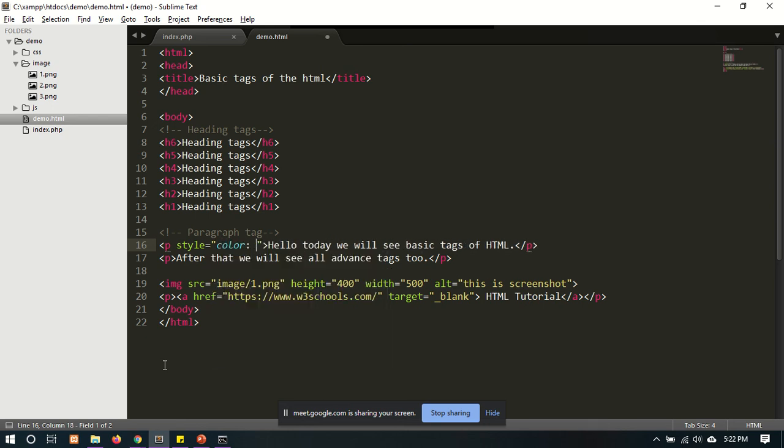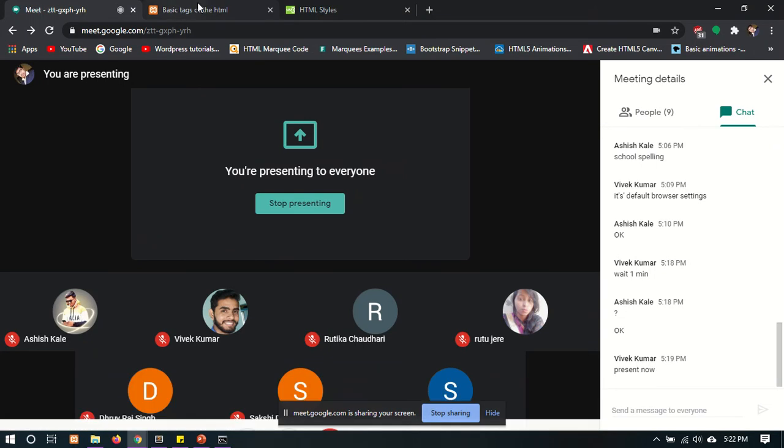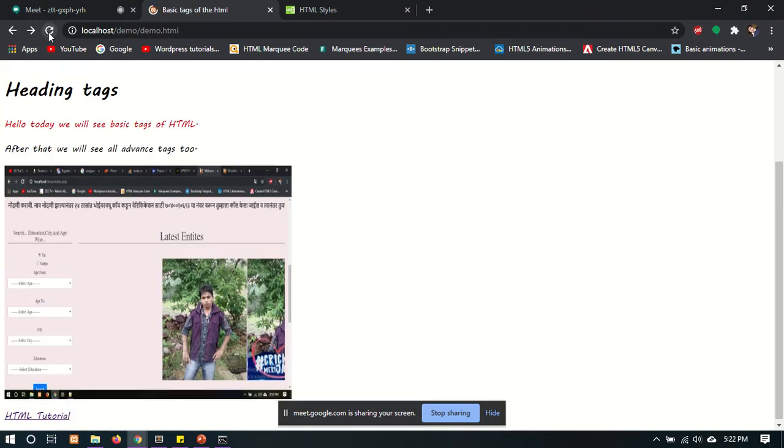color. If we have to set it in a red color, we can give the direct color name, or we can also use the code of the color. Go on the browser and just refresh it. Yes, your paragraph font color has changed.